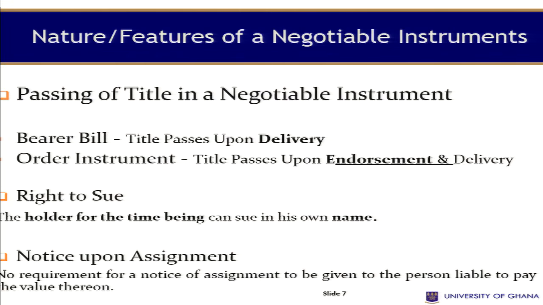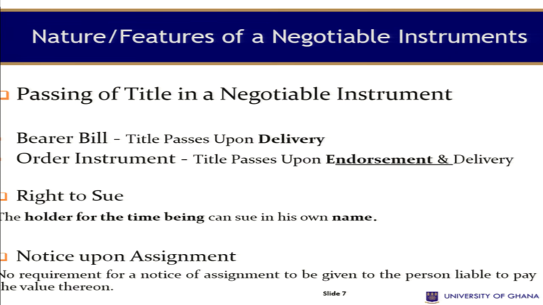It also gives a right to the holder for the time being to sue in his own name. So you can actually sue on a negotiable instrument. At any time you want to pass a negotiable instrument from one person to the other, there's no requirement to give notice that it is being assigned.